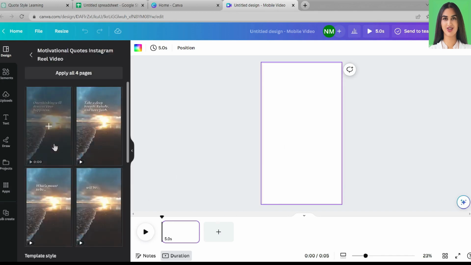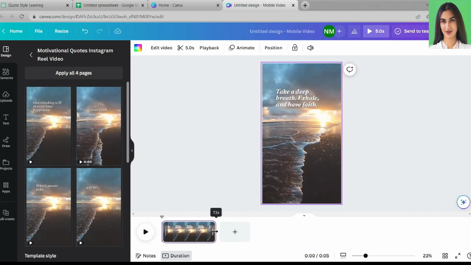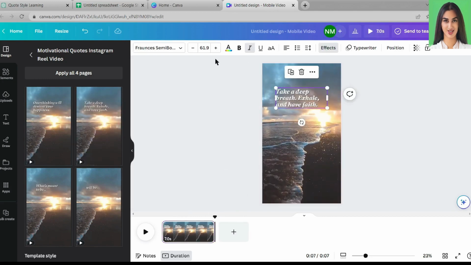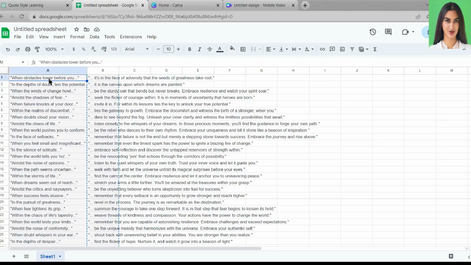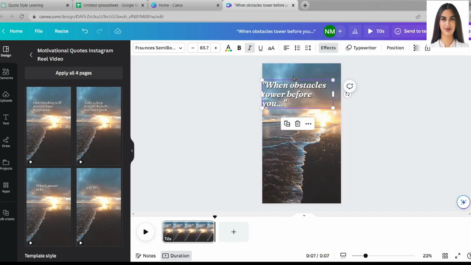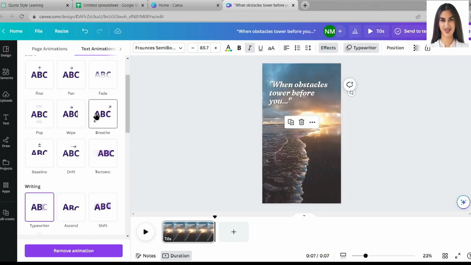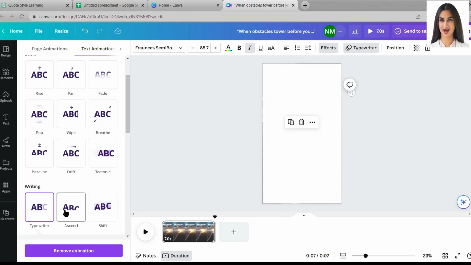Then go back to Google Sheet and copy the first part of your first quote. Go back to Canva again and paste it in the text box. Adjust your text size and alignment. You can change the text effect as well. Select your desired effect. Sometimes the text may not be visible due to a light background, so we will use a text background. Just click on Effect here and select the background option.